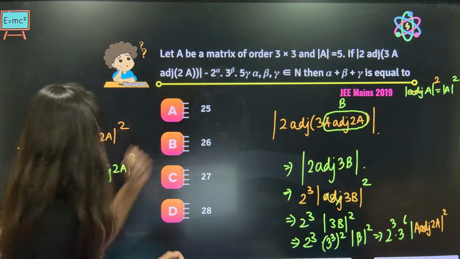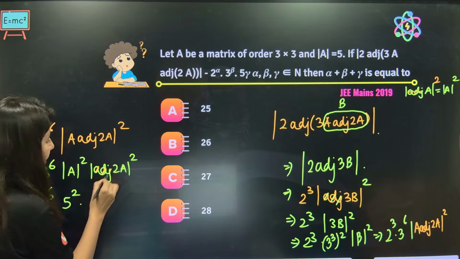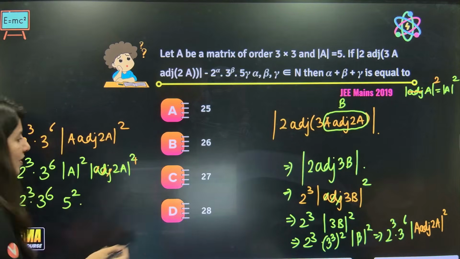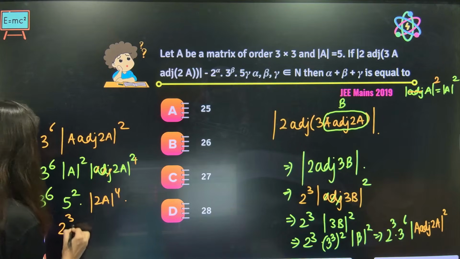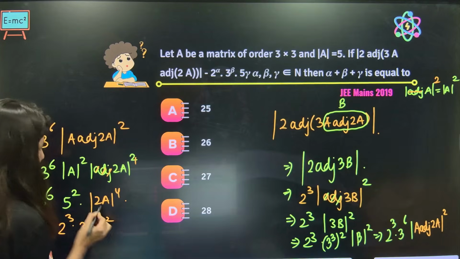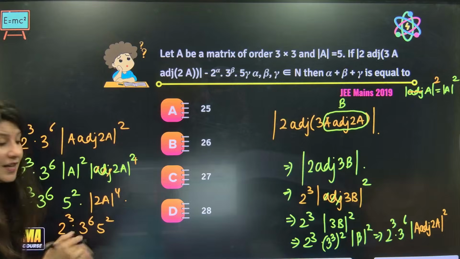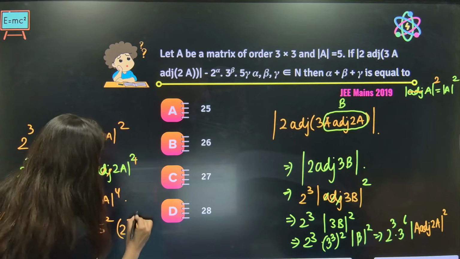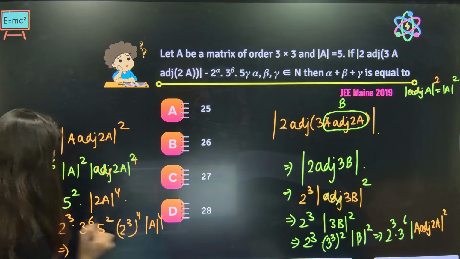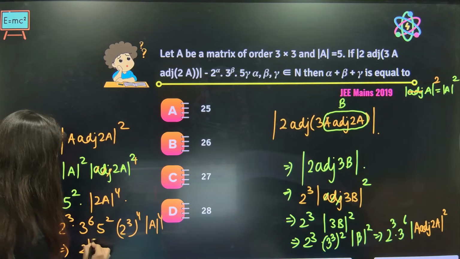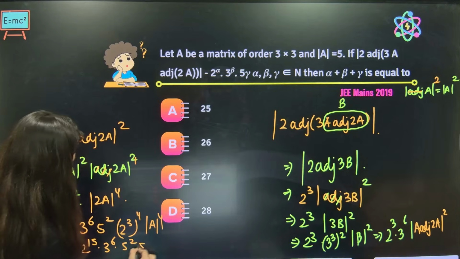So 2 cube, 3 power 6, determinant A, where are you? 5 square. And I told you, remove adjoint and apply square, so it will become determinant 2A power 4. So 2 cube, 3 power 6, 5 square. This 2 will come out, power will be 3, and 4 is already there. So 2 cube and power 4, and this is determinant A power 4. So eventually 2 cube and 2 power 12, 2 power 15, 3 power 6, 5 square and 5 power 4.